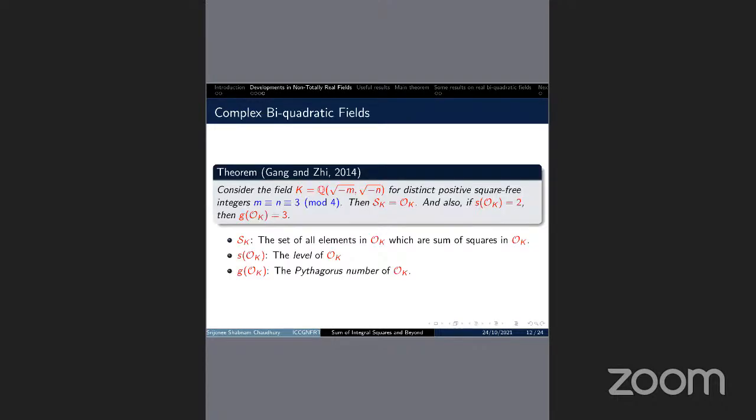In 2014, Gang and Z showed that for a field k equals Q(root minus m, root minus n), for distinct positive square-free integers m, n not congruent to 3 mod 4, every algebraic integer can be written as a sum of integer squares, and if among them in some fields the level of O_K is 2, then we can say that its Pythagoras number is 3.